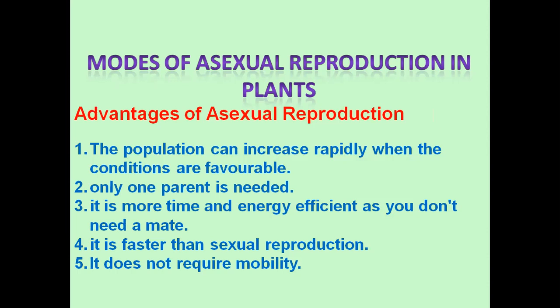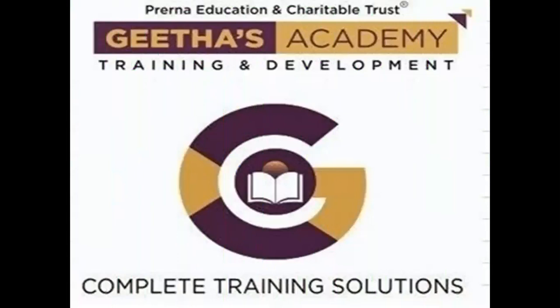As the offspring produced is identical to the parent, there is no scope of evolution here, unlike in sexual reproduction. It is more time and energy efficient, meaning it does not require more time. Definitely this is one of the advantages, because it does not need any mate. It is faster than sexual reproduction, and it does not require mobility. Dear students, these are the advantages of asexual reproduction.